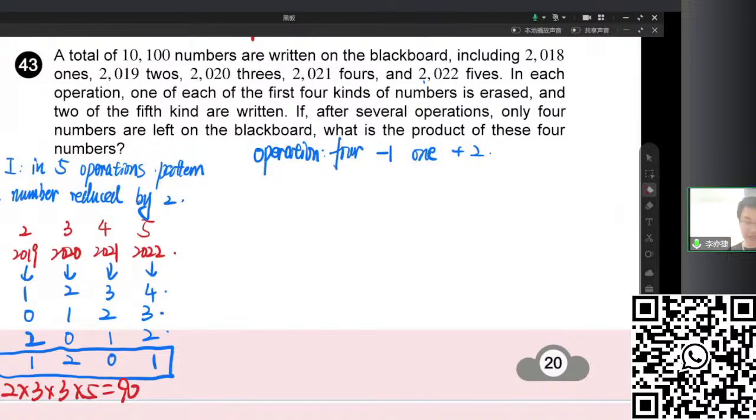But actually, we have another way, a more mathematical way. Let's write it here. To find the key point, we use the remainder. So why the remainder? Look at this. We have 4 numbers to minus 1 and 1 number to plus 2. So what's the common thing? Is there any common thing between a minus 1 and a plus 2?